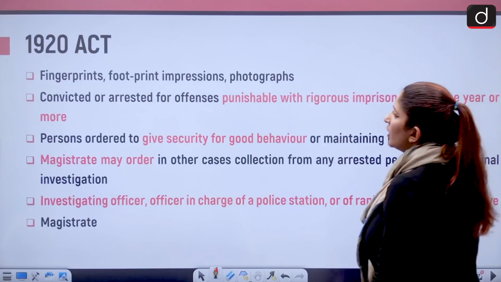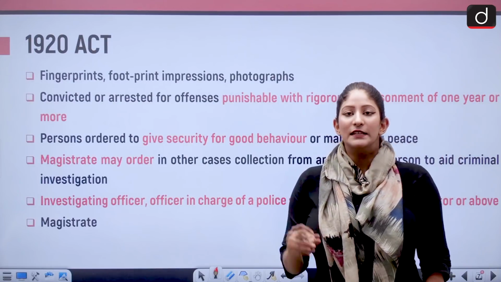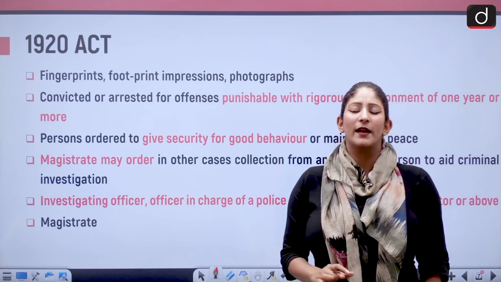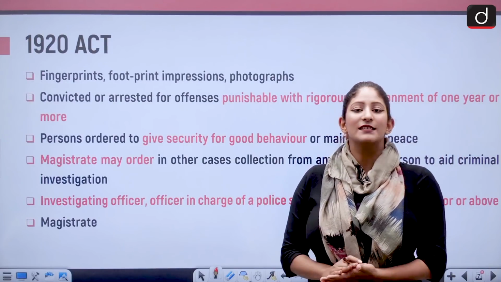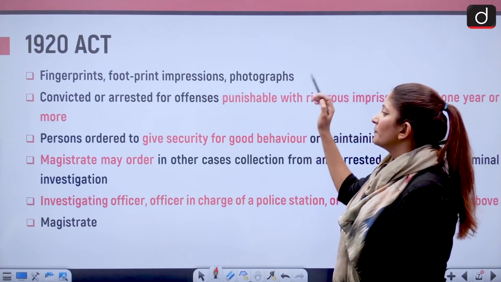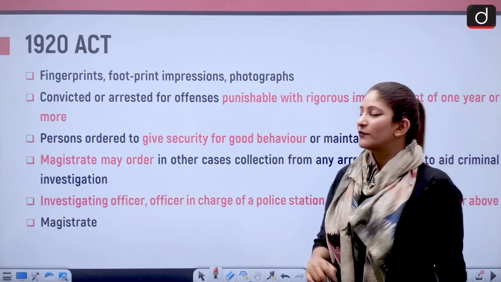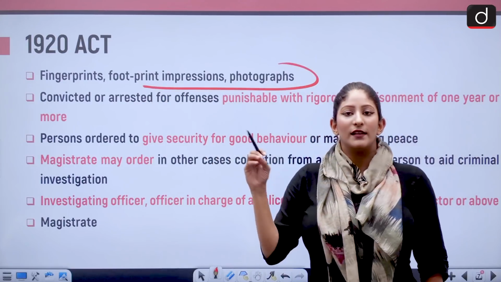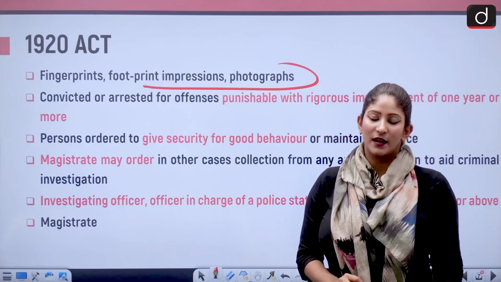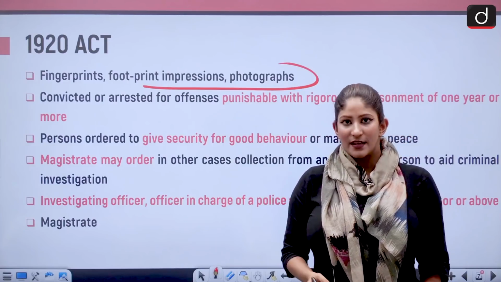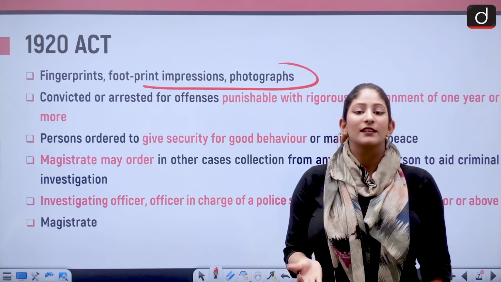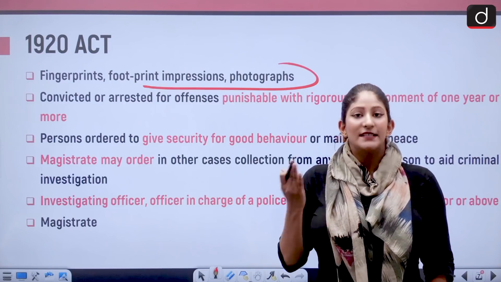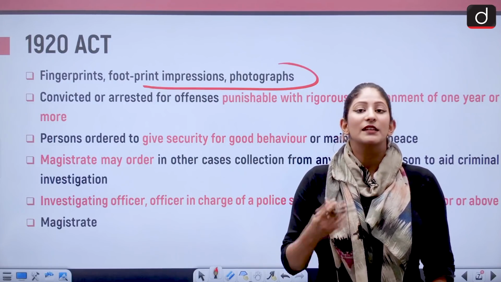Moving on. Now, the 1920 Act needs to be gone through, because we will understand what is the difference between the two. The 1920 Act asked for fingerprints, footprints, impressions and photographs, while the current bill has asked for biological samples as well: iris scan, retina scan, semen, saliva, DNA.